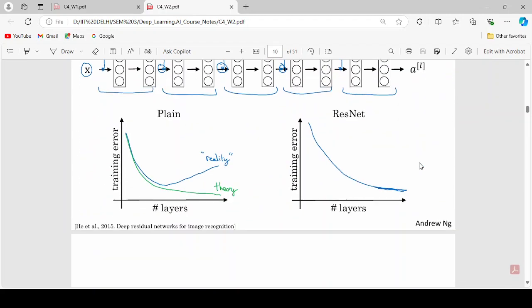Why is there a need for ResNet? Because if we simply increase the number of hidden layers, then our training error increases slightly in reality, but theoretically it should be lower.